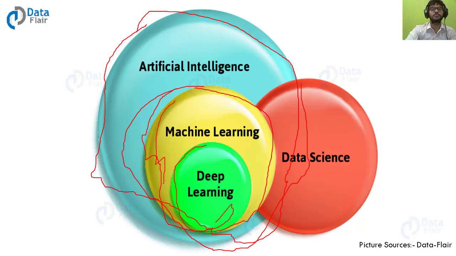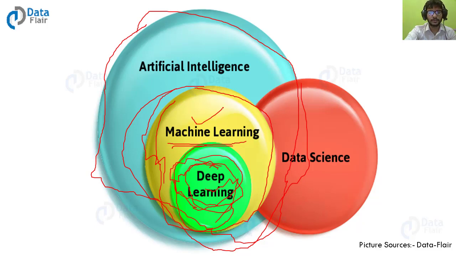I have told you that our main study is machine learning, but in some places machine learning fails, then deep learning comes. If in any data machine learning is doing well, then we have no need of deep learning. But if machine learning fails, then we go with deep learning. If this works fine, then we do not need it.